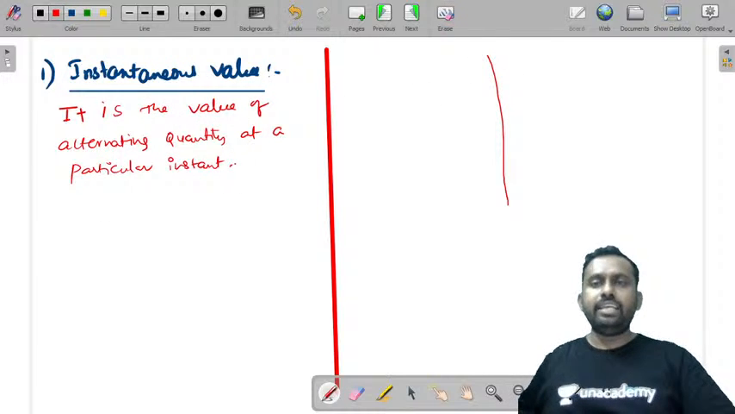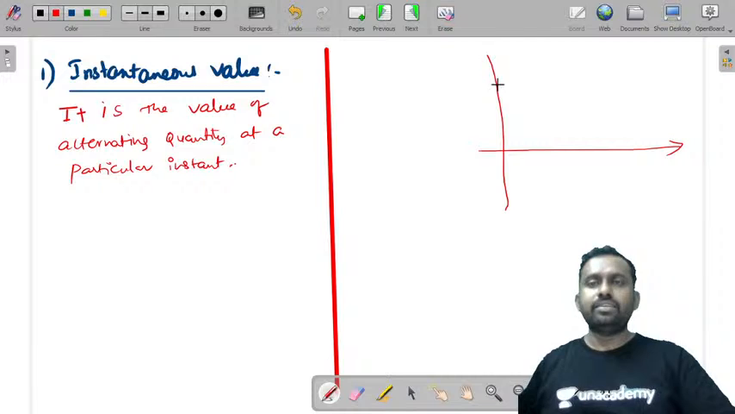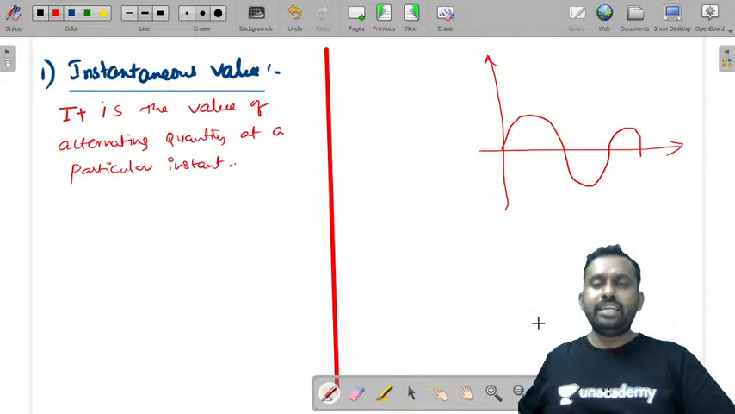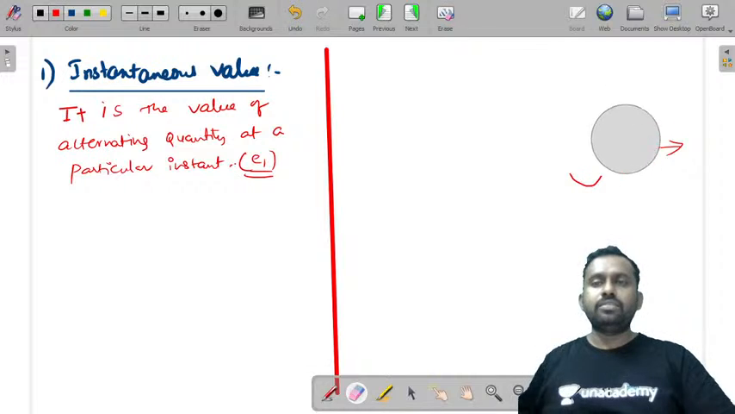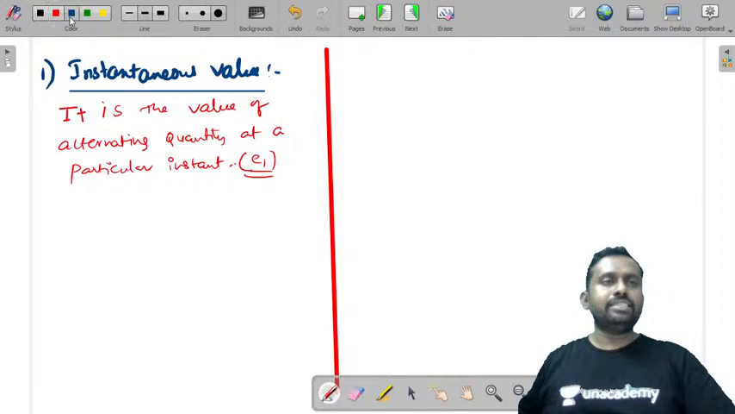Now let us take one graph like this, and if you draw a sinusoidal waveform, at any instant, if you take this instant, the value at this instant is, let us say, E1. So this E1 is called the instantaneous value at any instant you take. So it is an instantaneous value.